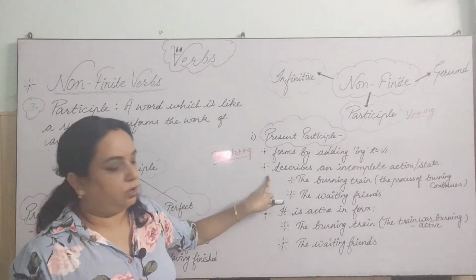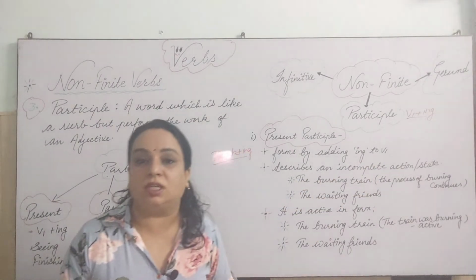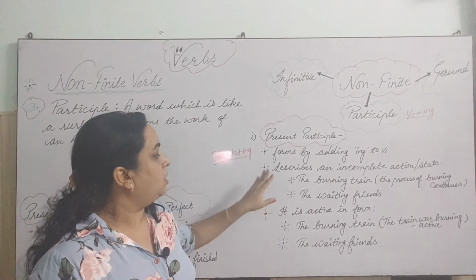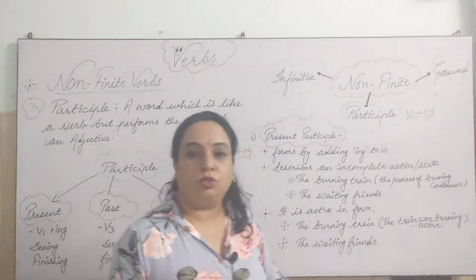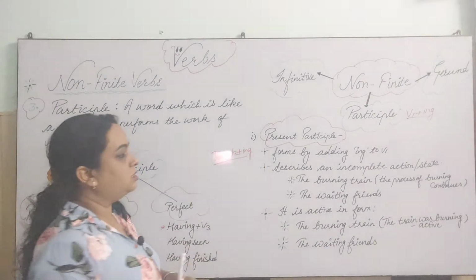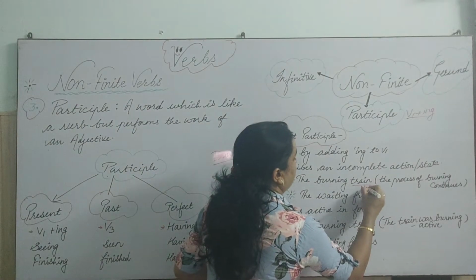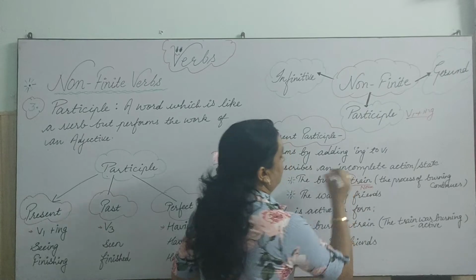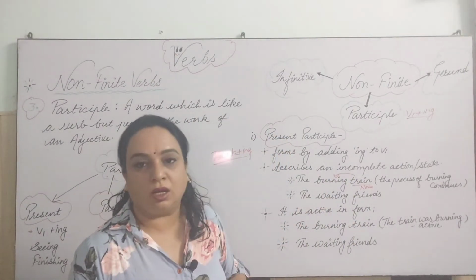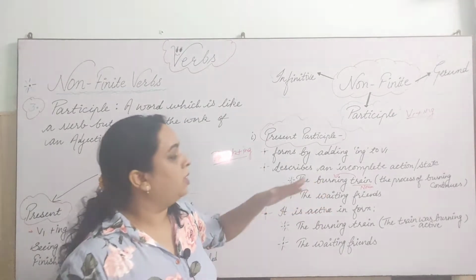Second, it describes an incomplete action or state. Now how? Let's understand this, actually this is very important. Suppose I have taken the burning train. First thing we have to note down is that this will work as an adjective in this sentence. Train is a noun, and this word burning is telling the quality of the train. So obviously it is working as an adjective.